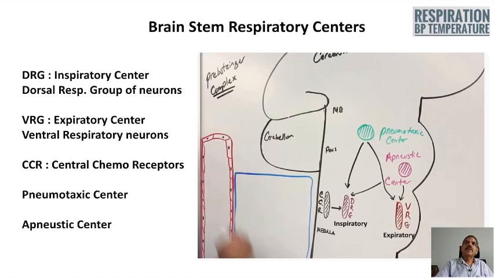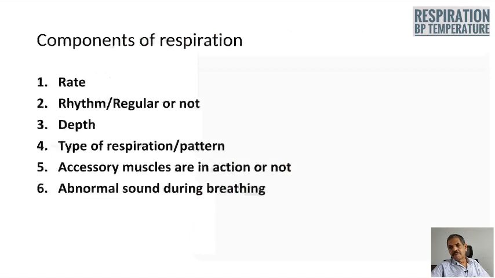Respiration is also known to vary with emotional state, and therefore it has a link to the limbic system. But these are pathways coming from above the level of the pons and modulating the centers in the brainstem.